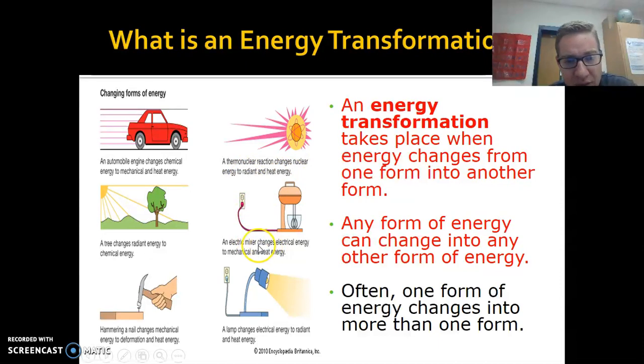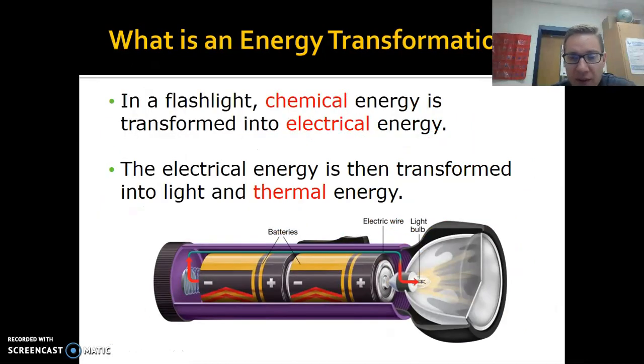Electrical energy here in the mixer is going to be changing to mechanical and heat energy. So this is electric. Electricity comes in here. We get that mechanical. The motor might run and get a little bit of heat. You also get something else. It's sound energy, because you can actually hear the motor running and hear the mixer going. So we change from one form to two or three other forms. Here is electrical energy, and this is going to light or radiant energy, but also heat. If you feel heat off a light bulb, you can feel that. So often one form of energy changes into more than one other form. You get multiple forms.